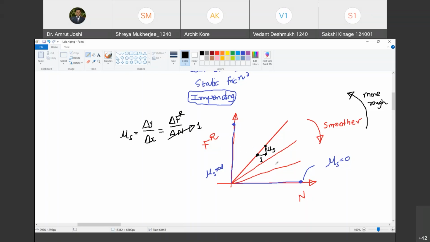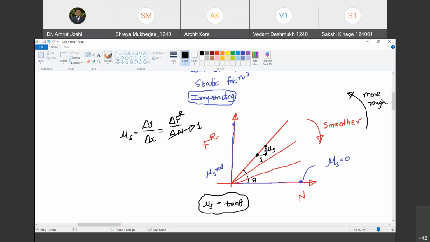If you plot this graph, how will you estimate mu s? You can always measure this theta. Do you agree with me? Yes, sir. And that tan theta is the slope of the line. Yes. Tan theta becomes mu s. So I have shown various ways of calculating mu s from the graph. Are you with me? Yes, sir.